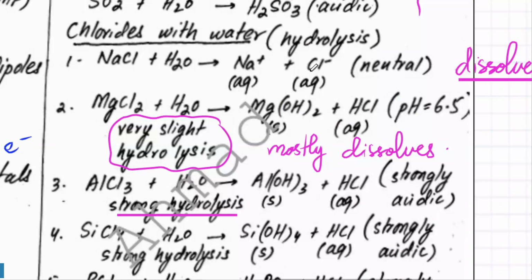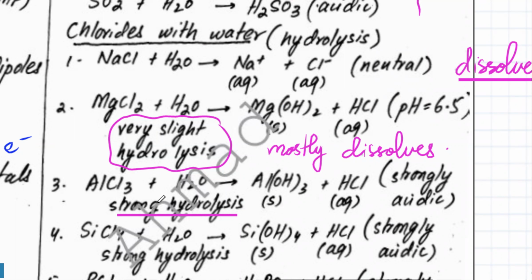Like NaCl just mixes with water, that's it. MgCl2 mostly mixes with water, with just very slight hydrolysis. There might be a very slight reaction in which solid Mg(OH)2 would be produced, because the Mg ions would attract the OH ions, and the H+ will get knocked out and produce HCl.